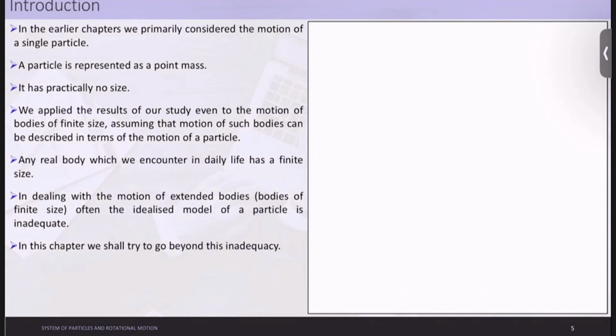In the earlier chapters, we primarily considered the motion of a single particle. So what was happening in that sense? Let us say I take this as a particle and it is moving in this direction with some velocity v. This was basically understood in the chapter Motion in a Straight Line.